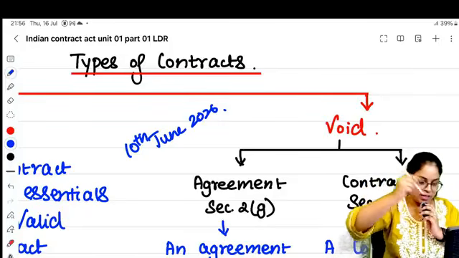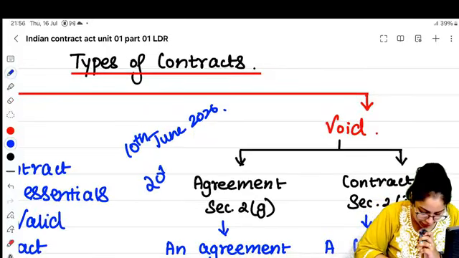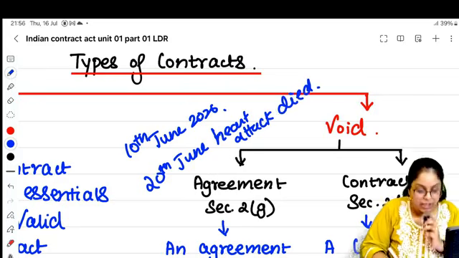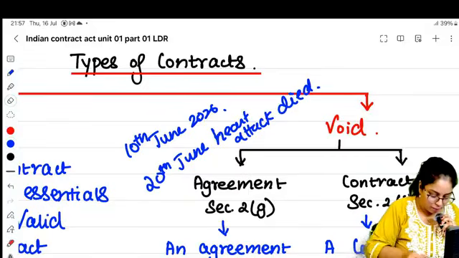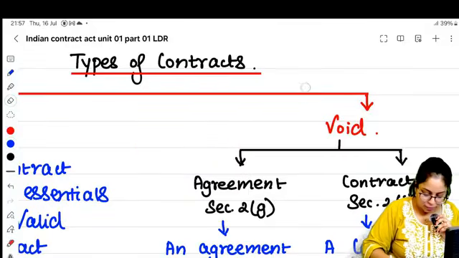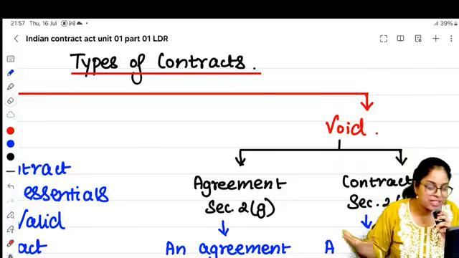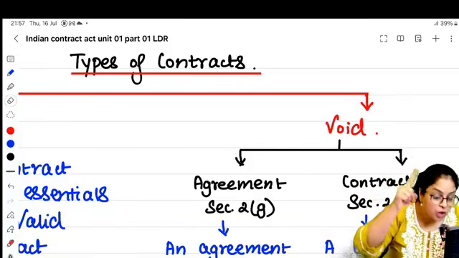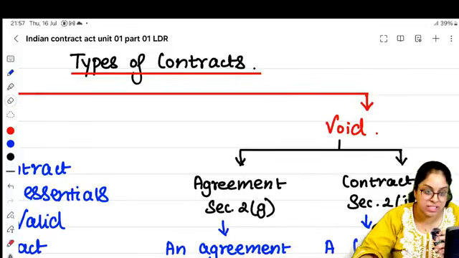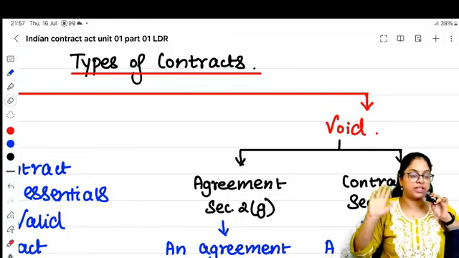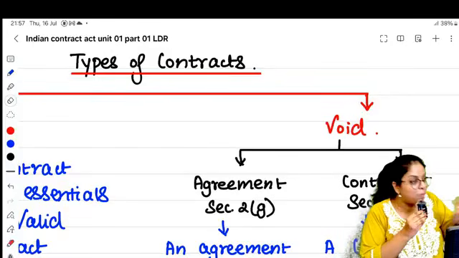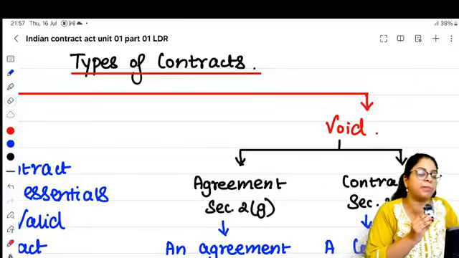But as he was writing the book, he completed the first chapter. By 20th of June, he had a heart attack. And Chetan Bhagat died. Now you tell me, does this contract exist anymore? No. The person itself is dead. The person who was writing the book, Chetan Bhagat, he himself died. When you entered into the contract, it was valid. All the conditions were satisfied. But then something happened because of which it has now become void. Now Chetan Bhagat, the writer, does not exist. What will I do? 2 parties, 1 party is not there. Contract becomes void.